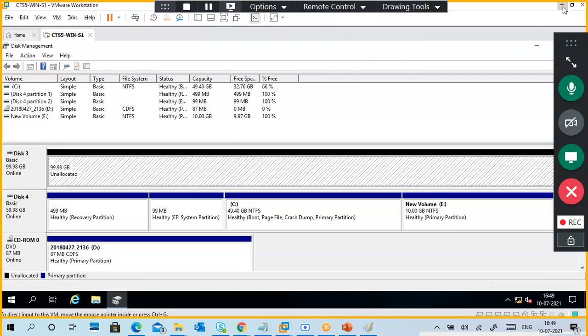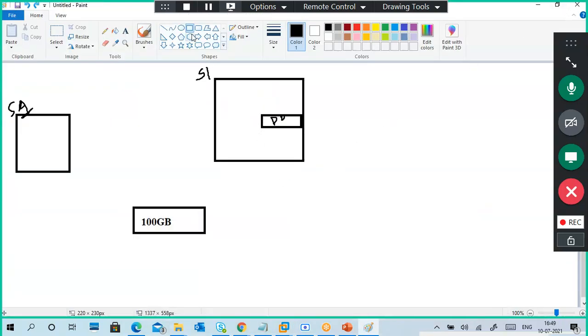Now I want a disk like that in my server. If I want a disk, then what do I have to do? Buy one more disk or get one disk, open the server cabinet, insert the disk. Very simple, right? I want a disk, so you have to connect a disk. That's it. First point completed.